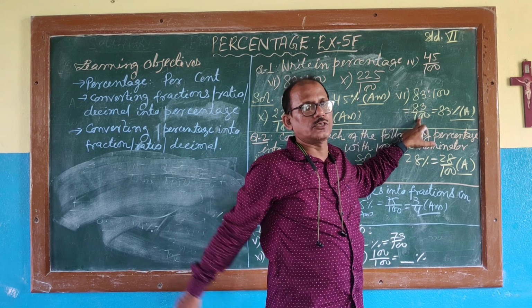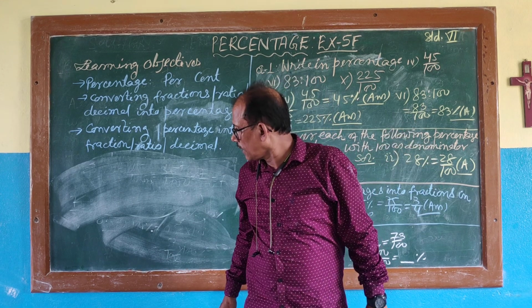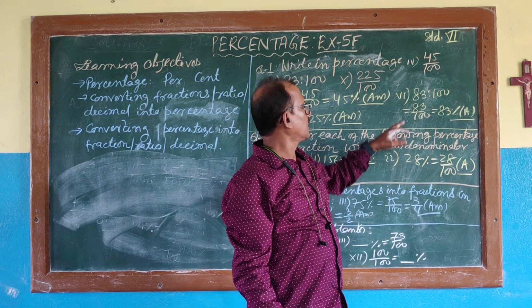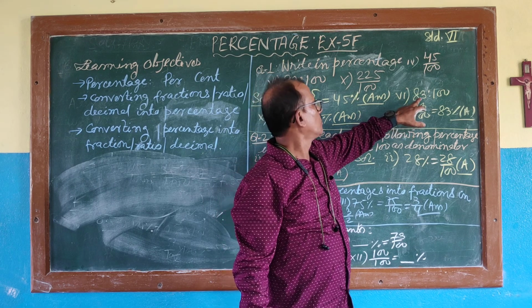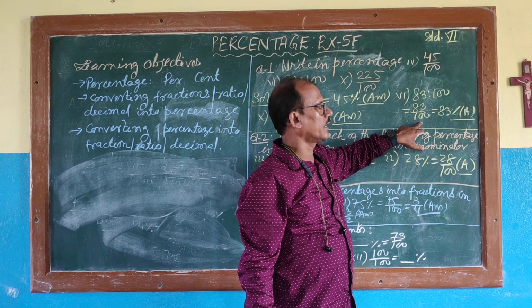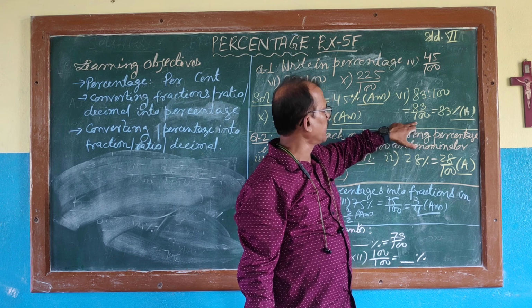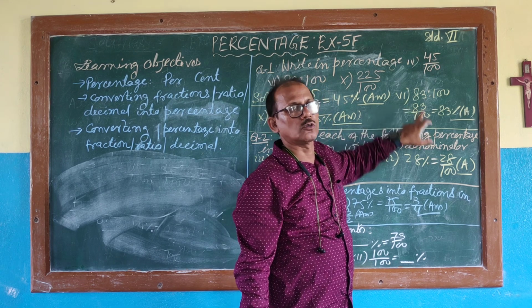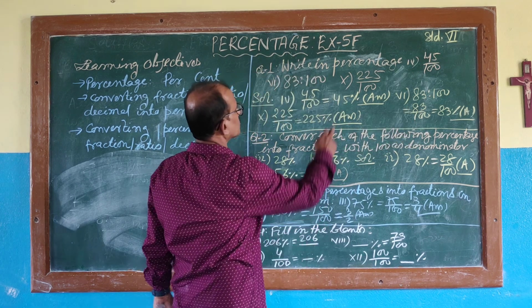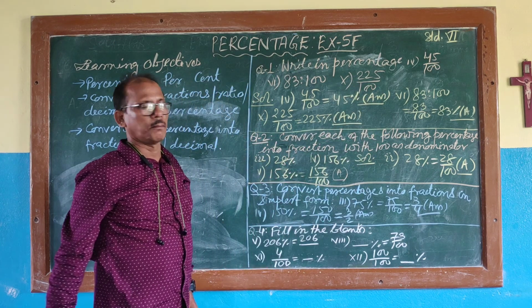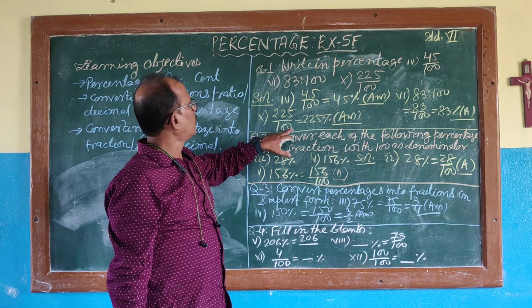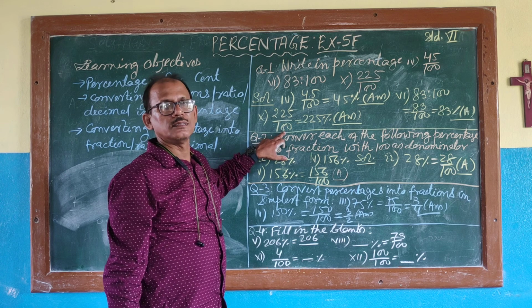Any ratio, I said to you just now, 7 by 3 is equal to 7 is to 3. So this is 83 divided by 100. The denominator is 100, so definitely it will be 83%. Now moving on to this question, 225 by 100 means 225% because the denominator is 100.